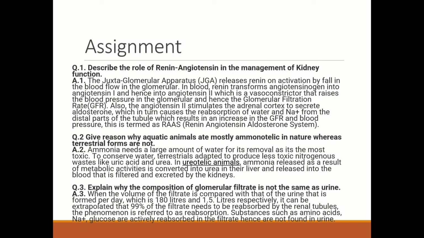Next question. Explain why the composition of glomerular filtrate is not the same as urine. When the volume of the filtrate is compared with that of the urine formed per day, which is 180 liters and 1.5 liters respectively, it can be extrapolated that 99% of the filtrate needs to be reabsorbed by the renal tubules. The phenomenon is referred to as reabsorption. Substances such as amino acids, sodium ions and glucose are actively reabsorbed from the filtrate, hence are not found in the urine.